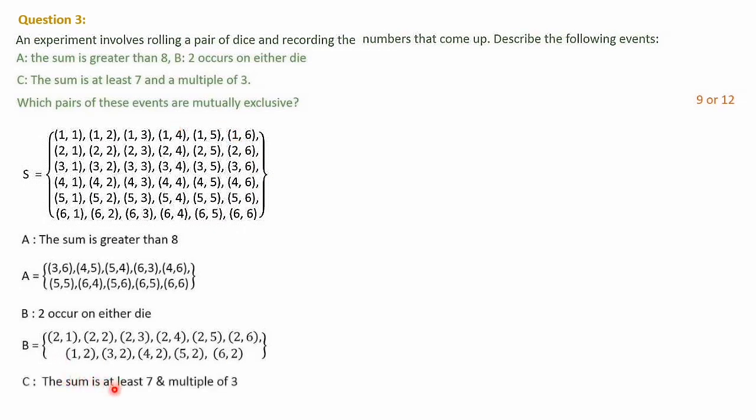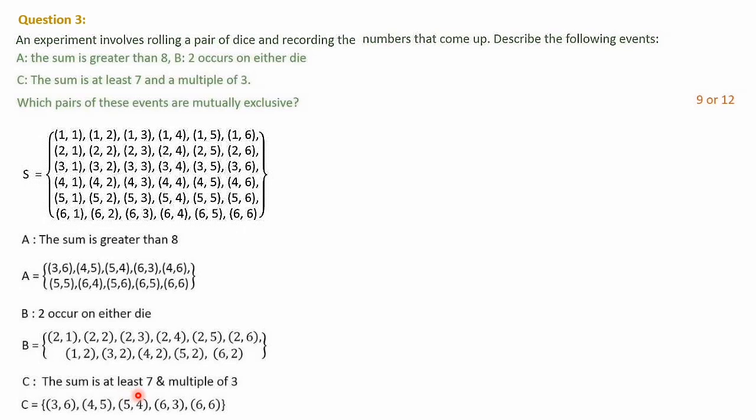The sum is at least 7 and a multiple of 3. Sum is at least 7 and a multiple of 3 means the possibilities are 3 comma 6, since 6 plus 3 is 9. At least 7 means minimum 7 should be there. More than 7 is not a problem, but less than 7 should not come. So 3 and 6 adding, 9 will come. It is more than 7 and a multiple of 3 as well. Then 4 and 5 is 9, which is also a multiple of 3.